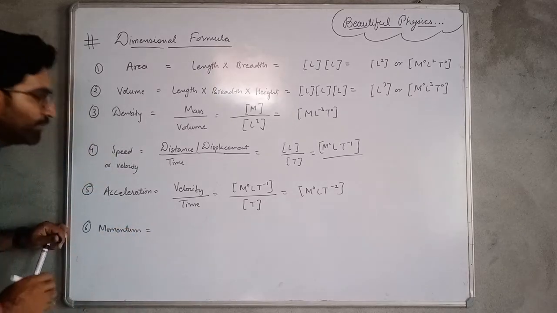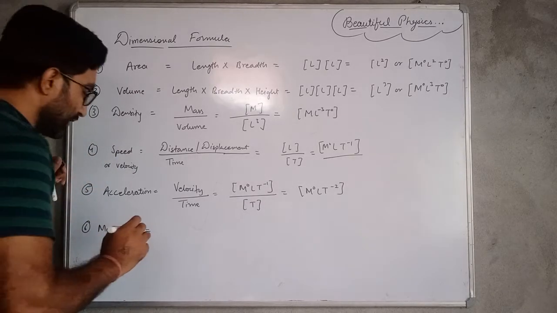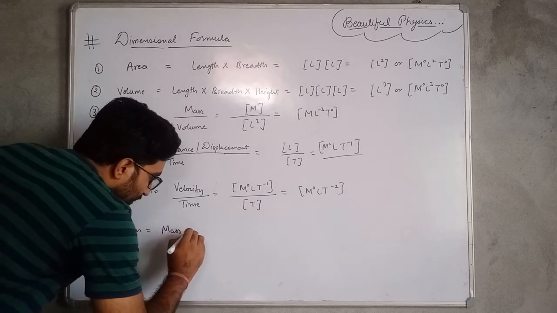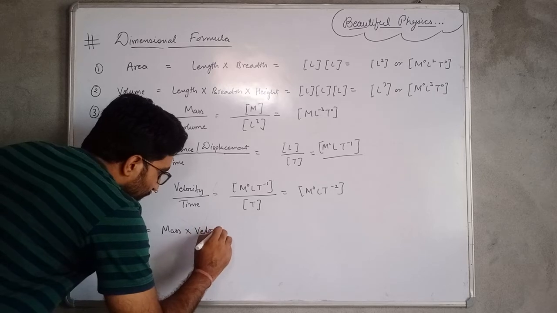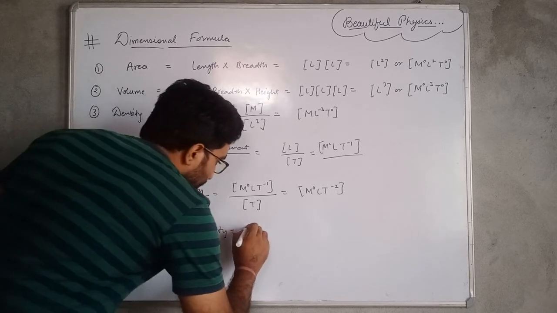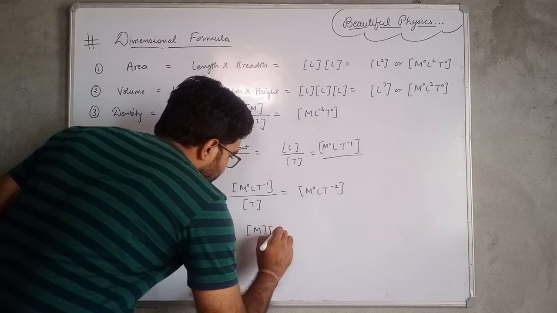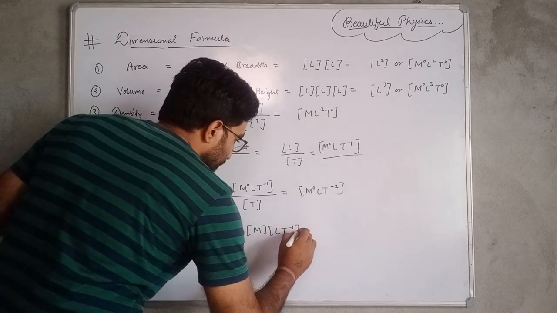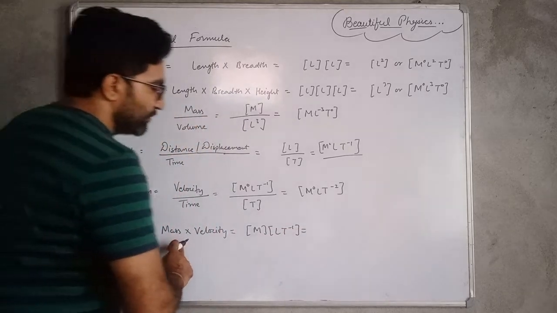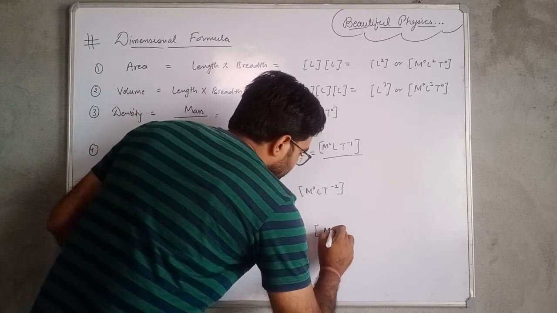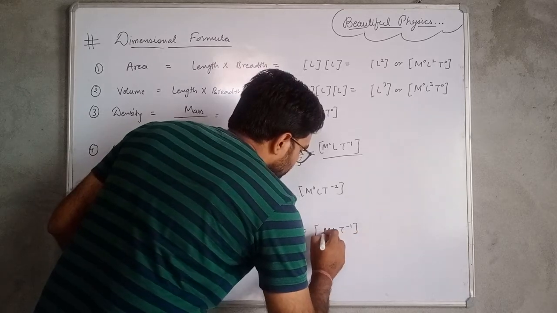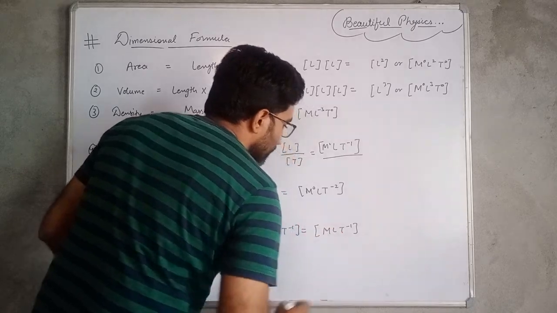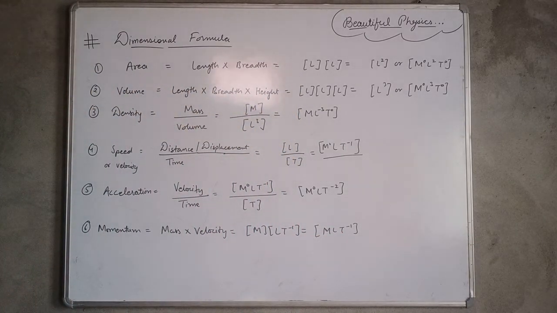And next one is the dimensional formula for the momentum. We know that momentum is the motion contained in a body, and it is represented by the product of mass with the velocity. So for mass we will write M, and for velocity I will write L T minus 1. So the dimensional formula for momentum will be M L T minus 1.